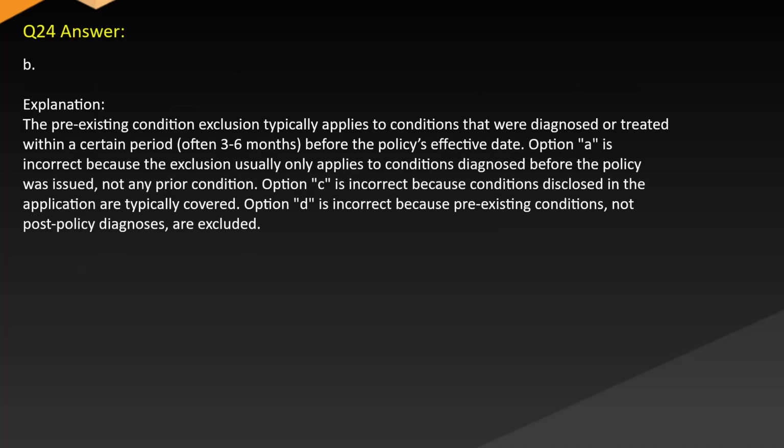Answer B. Explanation: the pre-existing condition exclusion typically applies to conditions that were diagnosed or treated within a certain period, often 6 months before the policy's effective date. Option A is incorrect because the exclusion usually only applies to conditions diagnosed before the policy was issued, not any prior condition. Option C is incorrect because conditions disclosed in the application are typically covered. Option D is incorrect because pre-existing conditions, not post-policy diagnoses, are excluded.